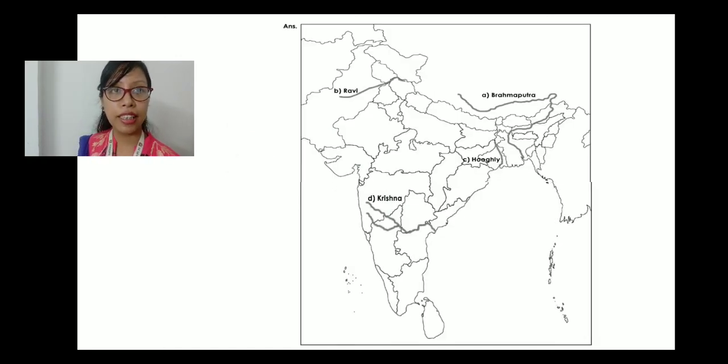As you can see here, this is the map of India, and here I have already shown you where Ravi, Brahmaputra, Hooghly and Krishna are located. I will be sharing this map in the Google Classroom, so you don't have to worry about it. So you just locate on the map and try to name it. Clear? And please be thorough with the chapters.